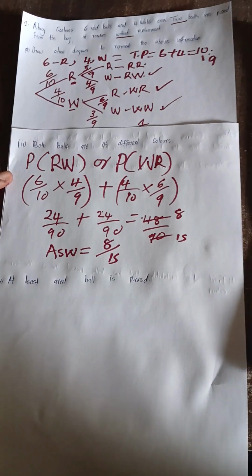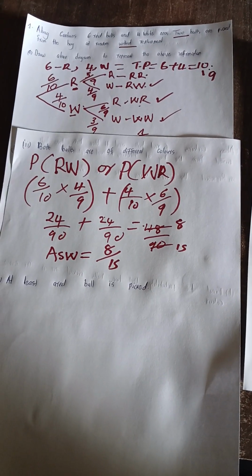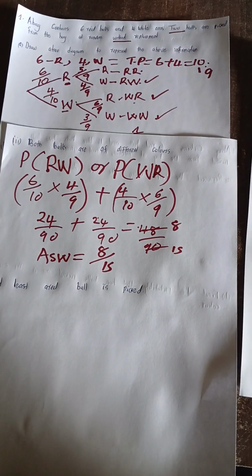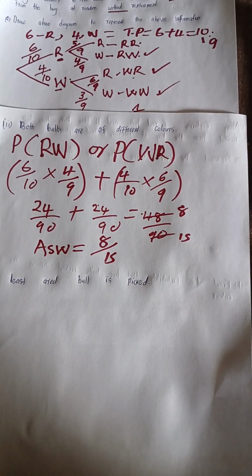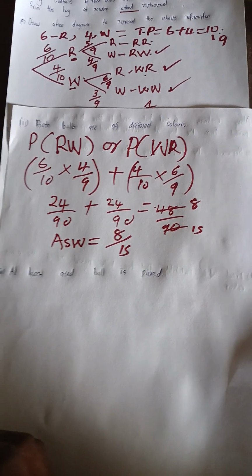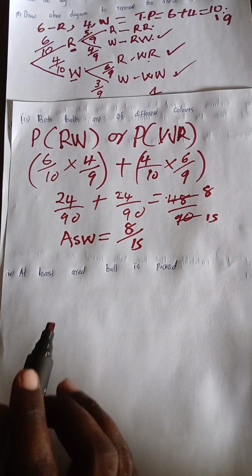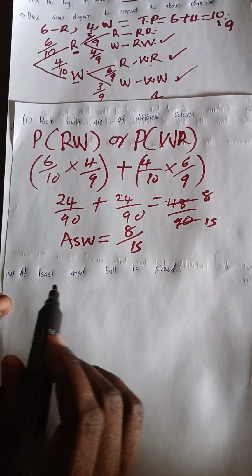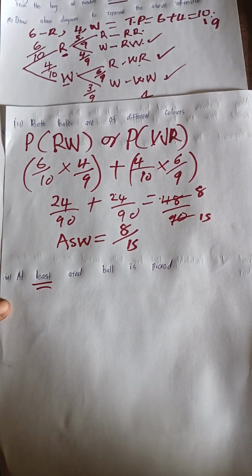Good. Let us look into the last question in that tree diagram. The last question will have now the at least a red, this is just grammar, students.